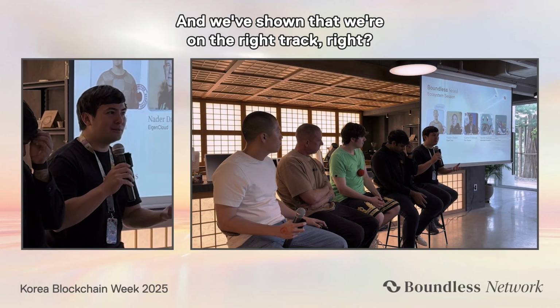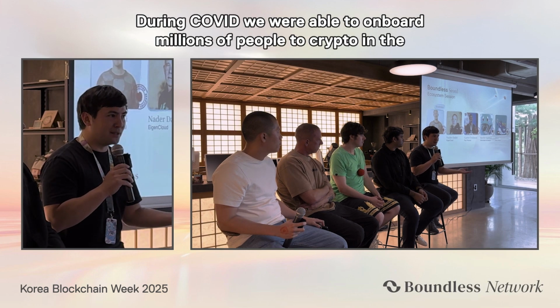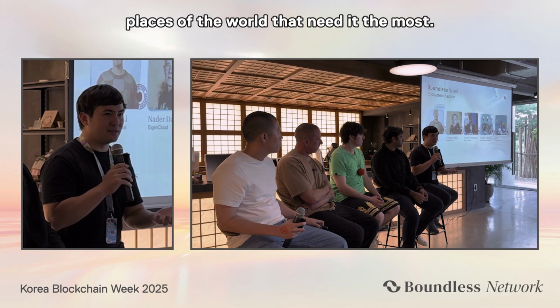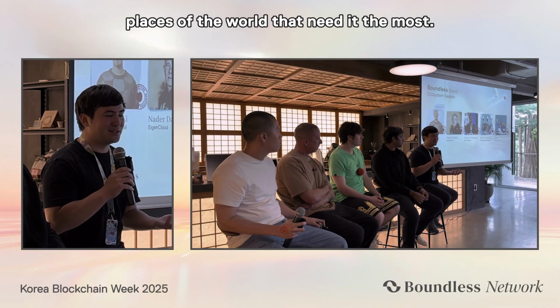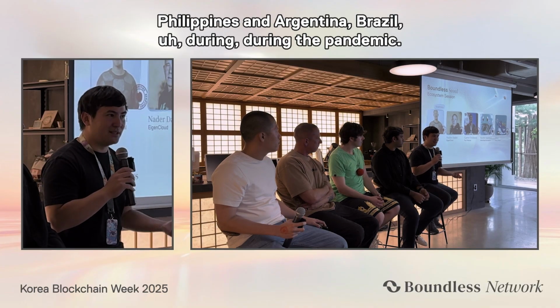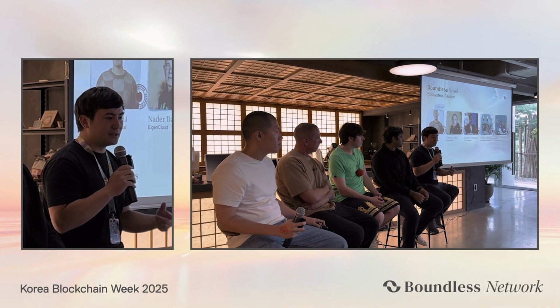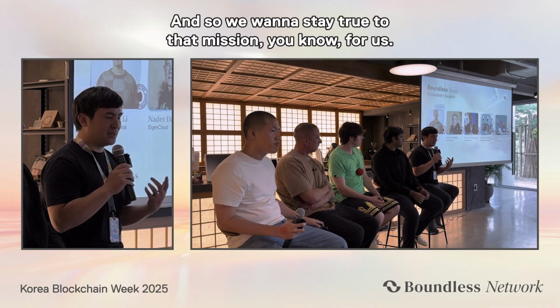And we've shown that we're on the right track, right? During COVID, we were able to onboard millions of people to crypto in the places of the world that need it the most. We were able to help sustain families in places like the Philippines, Argentina, and Brazil during the pandemic. And so we want to stay true to that mission.